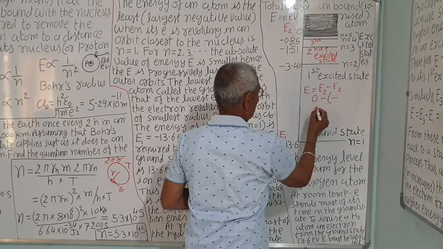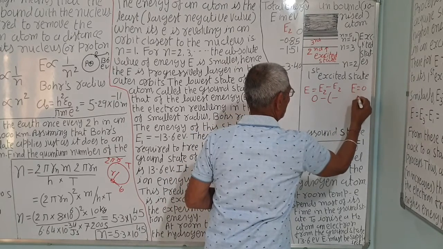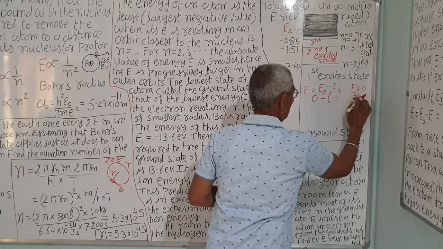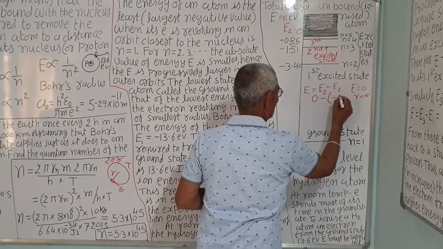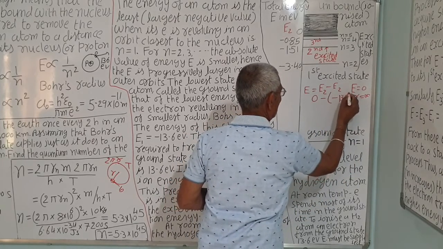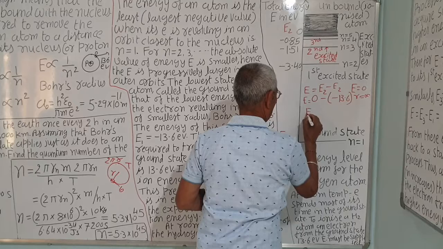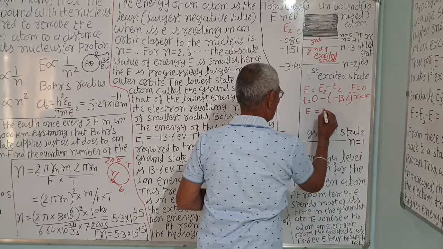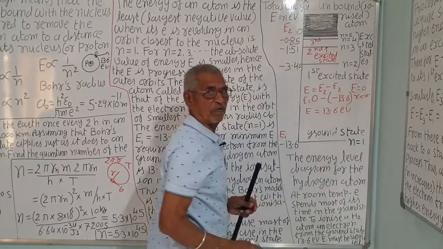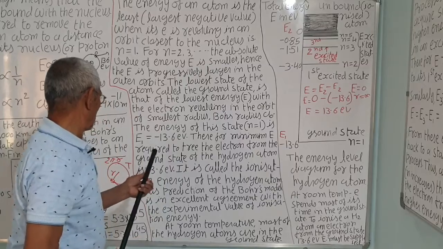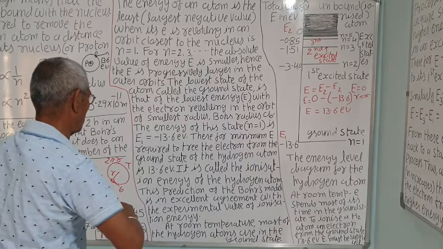E2 is 0 at r equal to infinity, minus minus 13.6, so E is 0 minus minus 13.6, that is plus 13.6 electron volt. This energy is required to remove or make the electron free from the ground state, remember.